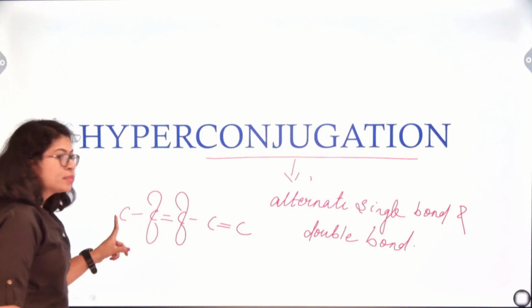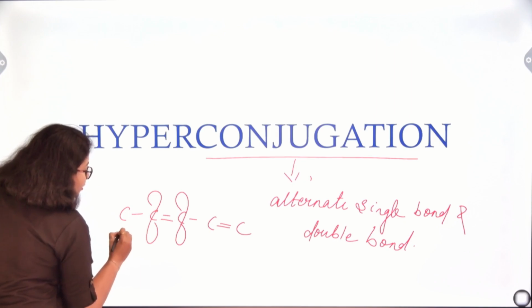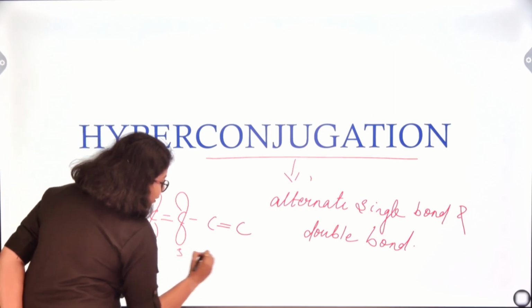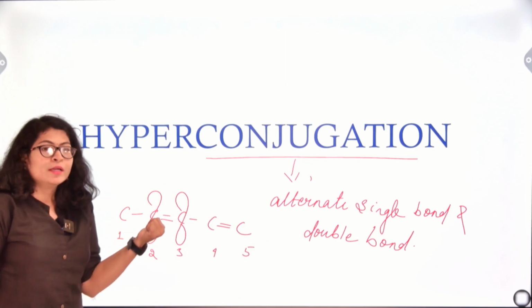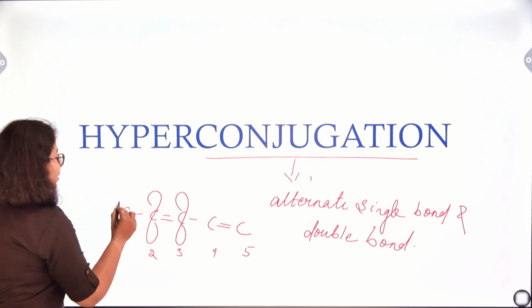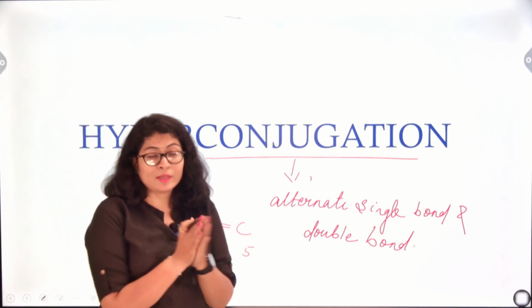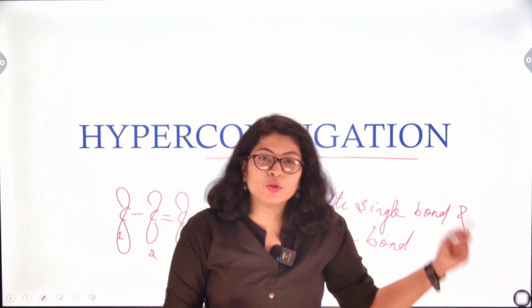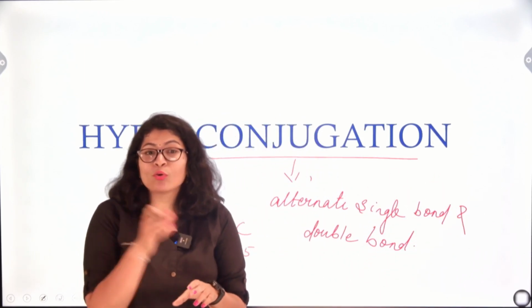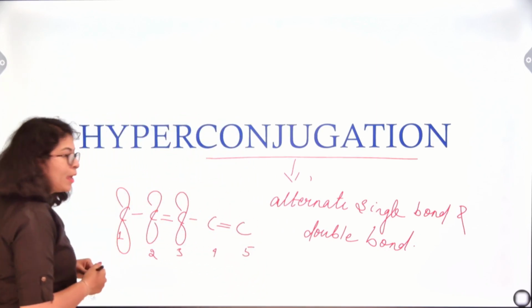Now, if I look at this carbon, which is singly bonded to the other carbon, carbon number 2, let me number the carbons for you: 1, 2, 3, 4 and 5. In carbon number 1, its p orbital is vacant. It is not involved in sidewise overlapping with carbon number 2. That means it still has the scope of overlapping. When such a system arises, what happens?